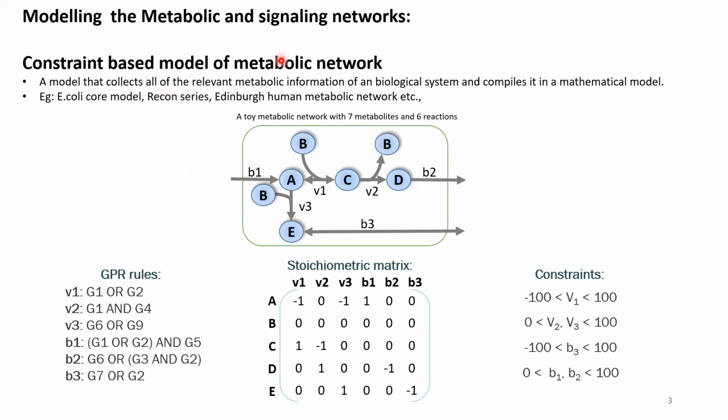The modeling paradigm which we choose for the metabolic network is a constraint-based model, which collects all the relevant metabolic information of a biological system and compiles it in a mathematical model. It collects information in the form of gene-protein reaction rules, which indicate what genes have to be present for a particular reaction to occur, a stoichiometry matrix, which indicates the participating entities or metabolites in a particular reaction and their respective stoichiometric coefficients, and constraints, which could be environmental or thermodynamic, which indicate the maximum and minimum possible flux values of a particular reaction. For example, a lower bound of a negative value indicates a reversible reaction, and zero indicates an irreversible reaction.